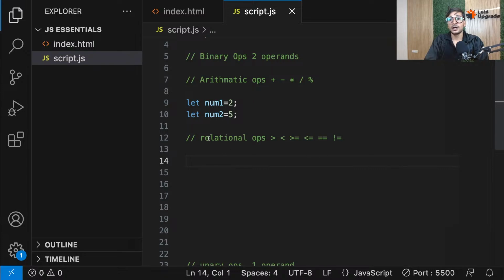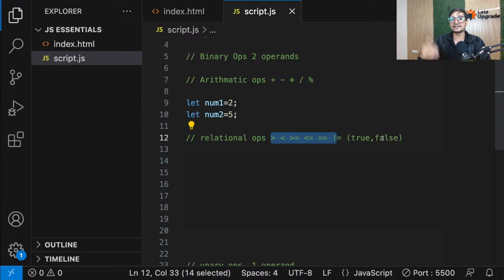Remember that the output of relational operators will always be Boolean. That means it will be either true if the comparison is correct or false if the comparison is incorrect. And true or false, guys, that type is considered Boolean. In programming, they are called Booleans, true and false. They are not numbers, they are not strings, they are Booleans. Everyone remember that.